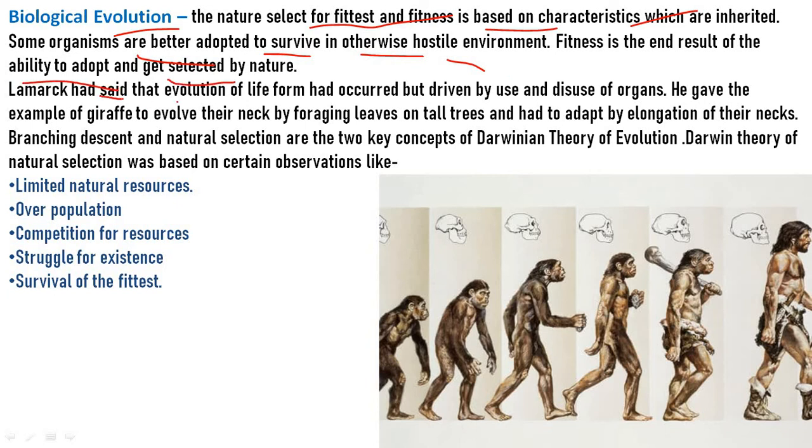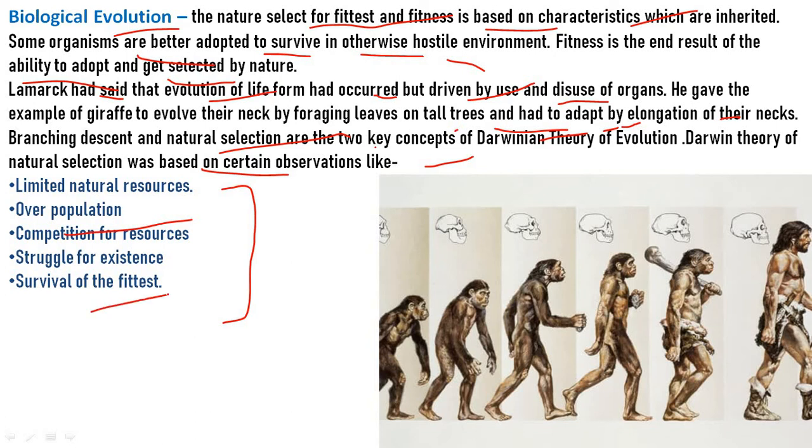Lamarck said that the evolution of life had occurred but was driven by the use and disuse of organs. He gave the example of the giraffe, which evolved its neck by foraging for leaves on tall trees and had to adapt by elongation of its neck. Branching descent and natural selection are the two key concepts of the Darwinian theory of evolution. The Darwinian theory of natural selection was based on certain observations like limited resources, overpopulation, competition for resources, struggle for existence, and survival of the fittest.